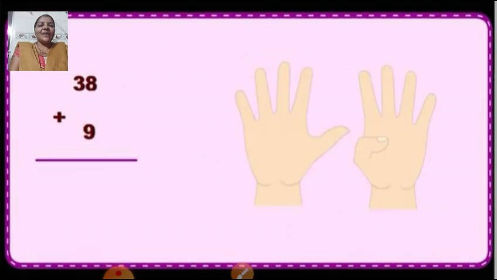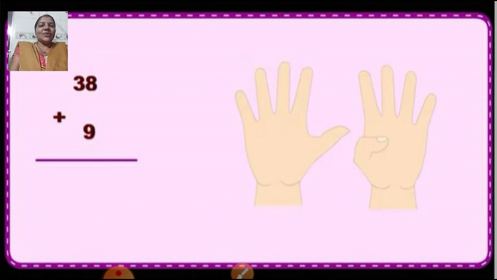Now let's see another example. Now here is number 38 plus 9. Come on children, get ready. Use your fingers and do the addition by counting forward. So you have to first of all keep in your mind number 38 and count forward 9 more numbers using your fingers. Okay. So here see how many fingers you all can see on the screen? 9.